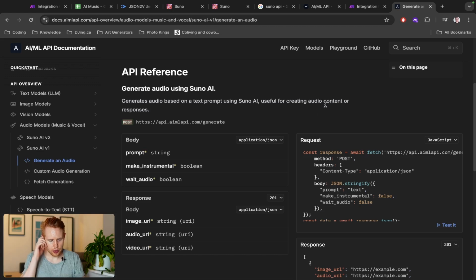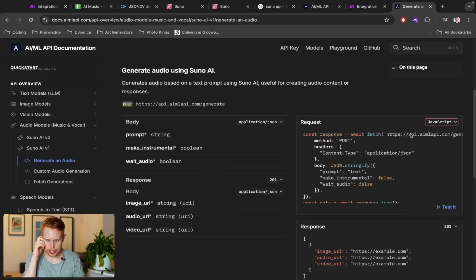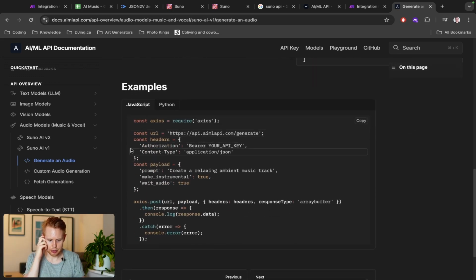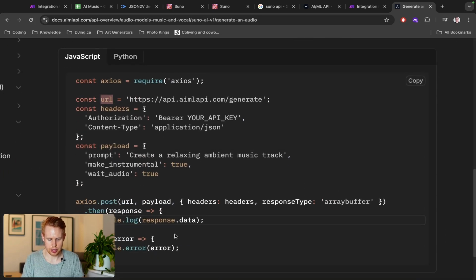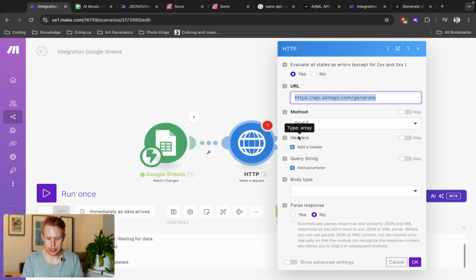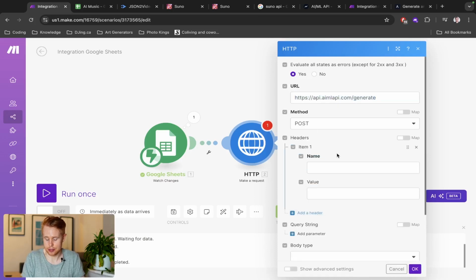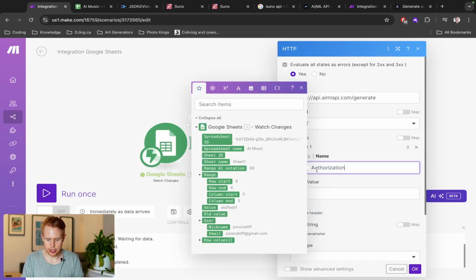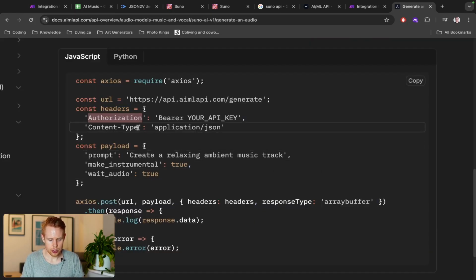Now, the next thing is, we're just going to literally go down and copy everything here. We just entered in the URL, and we're just going to literally copy all of this. The next thing is the headers. If we come back here, we can see underneath we have headers. So we have to enter that in too. There's a couple things we need to do. We have to have authorization, and we also have to have content type as well.